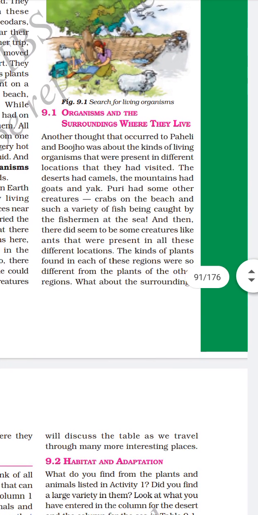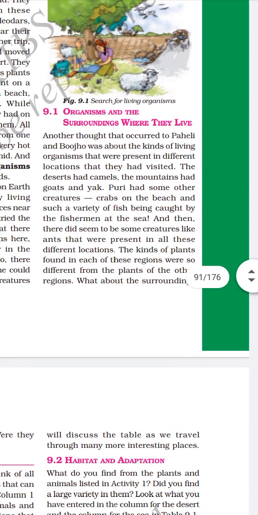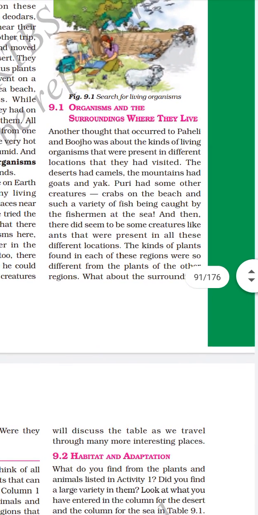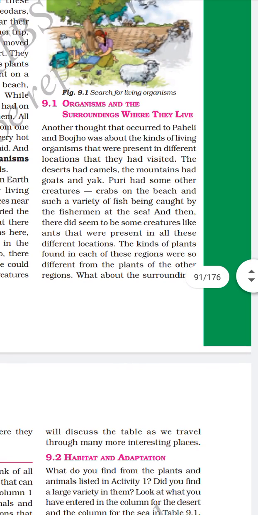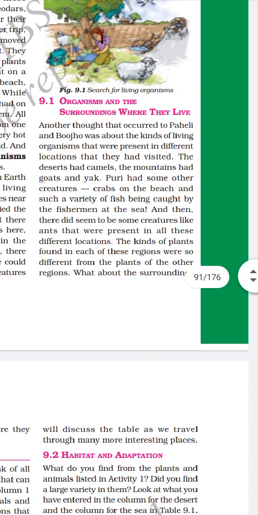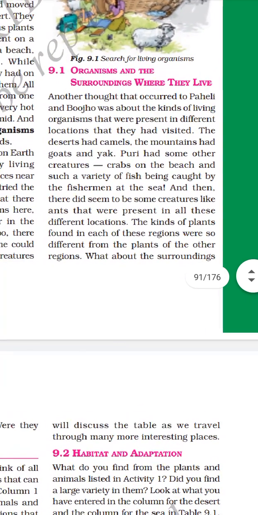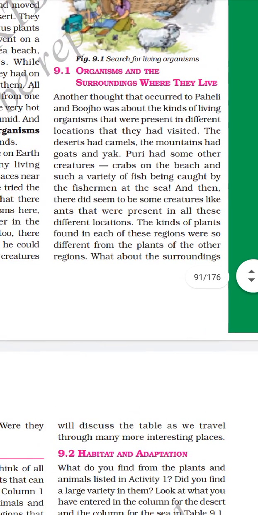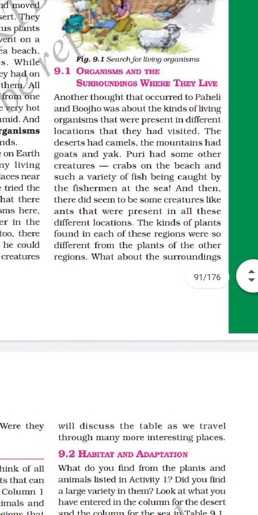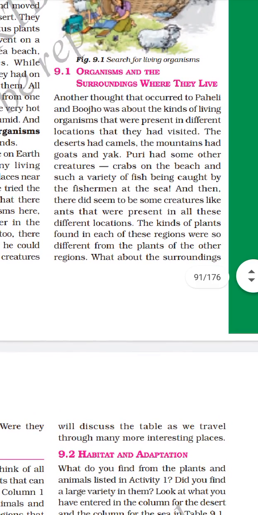Another thought that occurred to Paheli and Bujo was about the kinds of living organisms that were present in different locations they had visited. The desert had camels, the mountains had goats and yak. Puri had some other creatures, crabs on the beach.